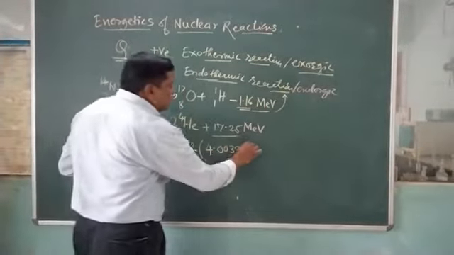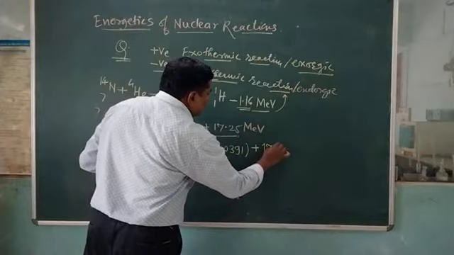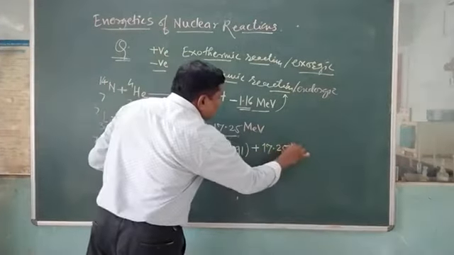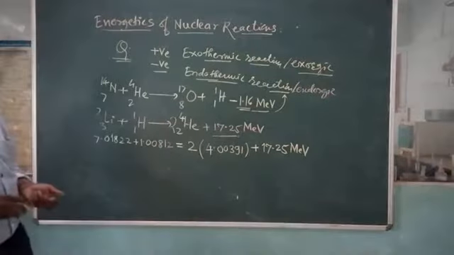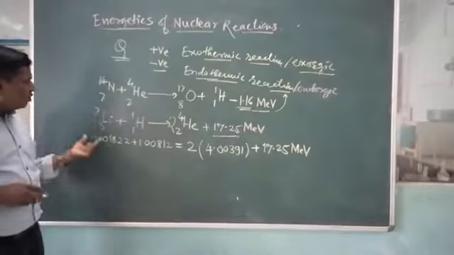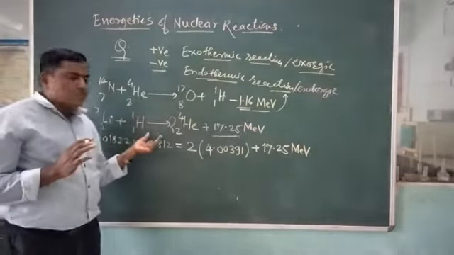Again we take the mass defect. When we do so, the energy changes will be carried out. This will be 17.25 MeV energy. The mass numbers are most important here.